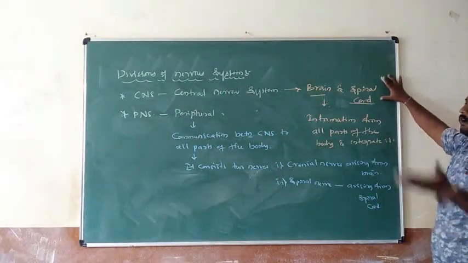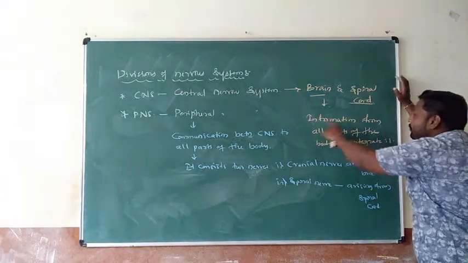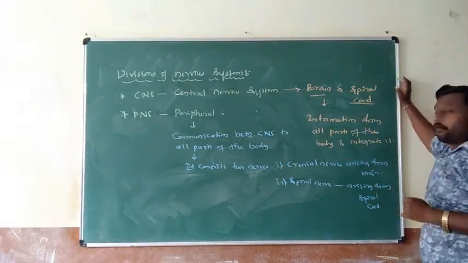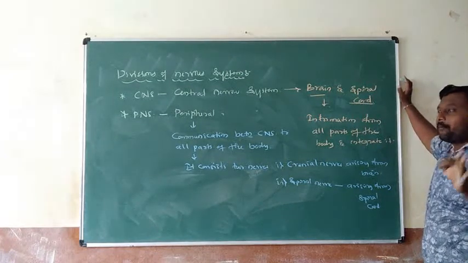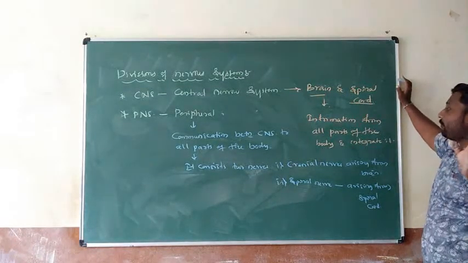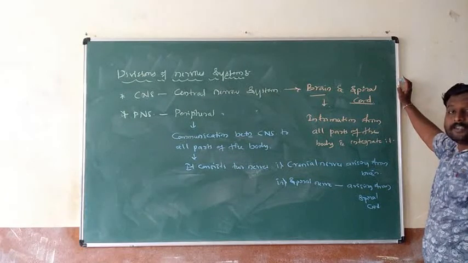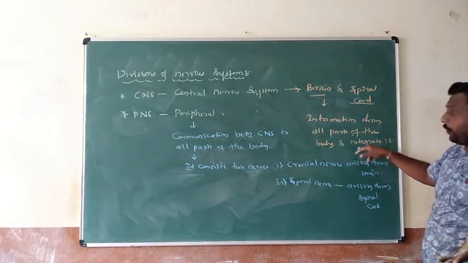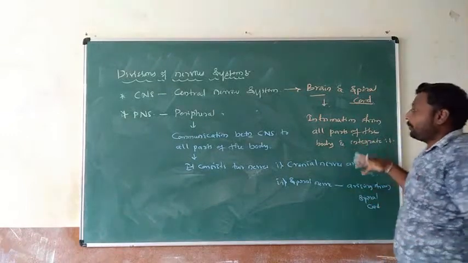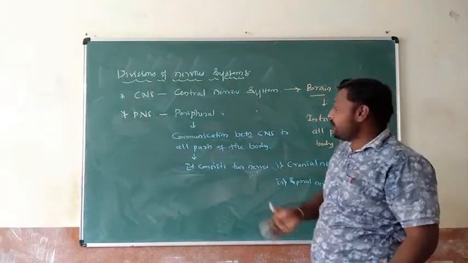What is the function of CNS? It gains information from all parts of the body and integrates it. It means information is acquired from the surroundings, transferred, integrated, and responses are sent to all parts of the body, such as muscle as well as gland.